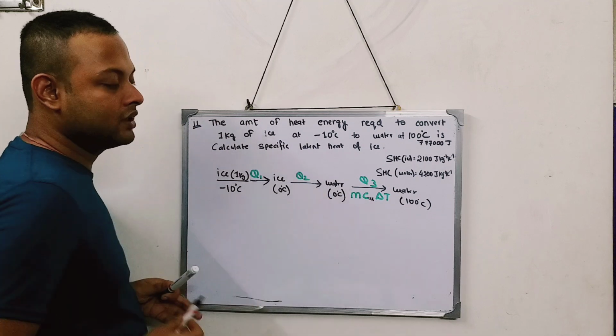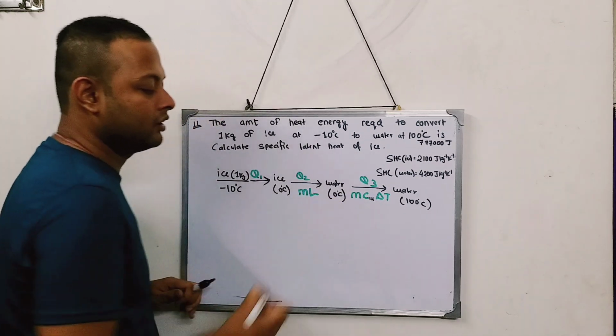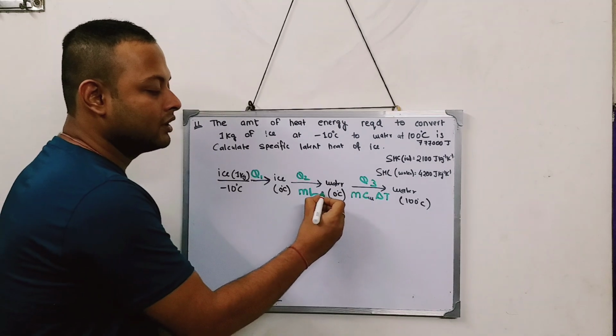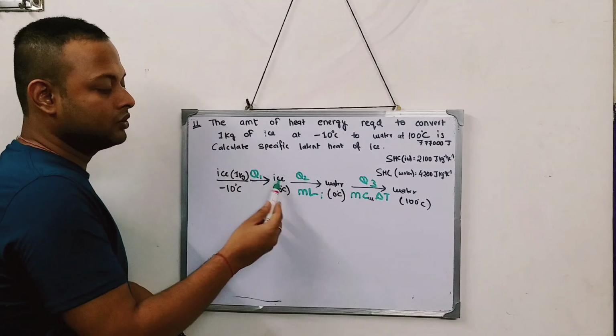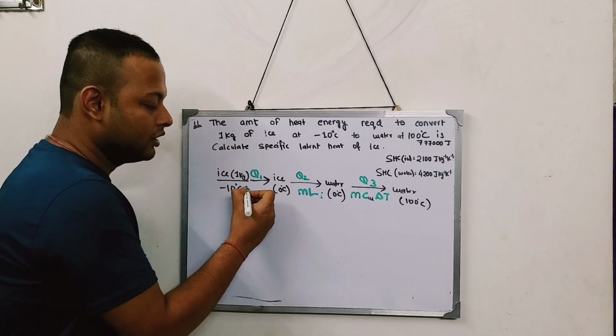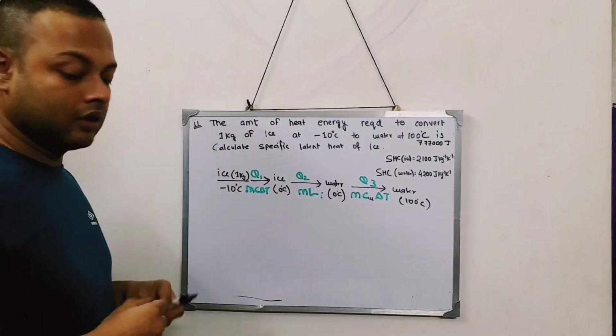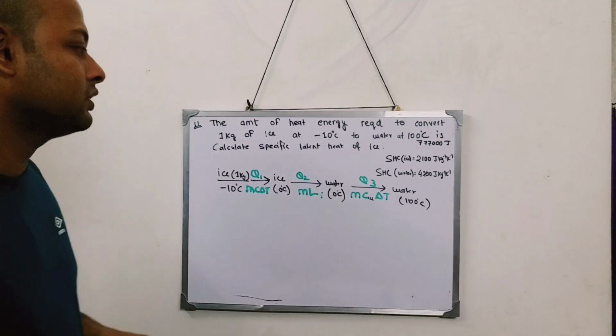From ice to water, is there a change of state? Yes, there is a change of state. So I will write mL, latent heat of ice. And from ice at minus 10 to ice at 0, is there any change of state? No. So it will be MC delta T. MC delta T is the formula.